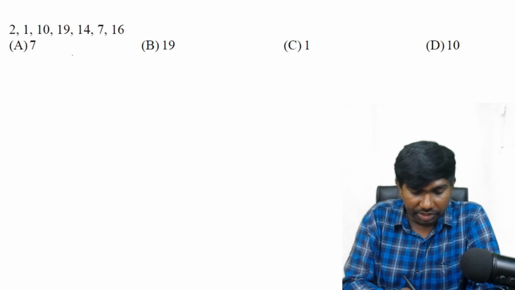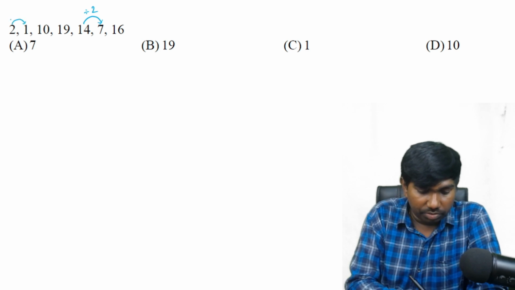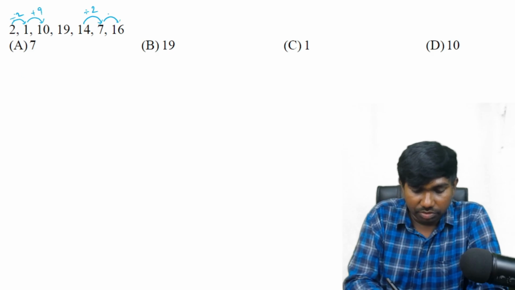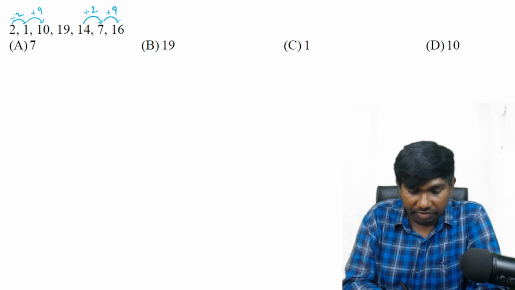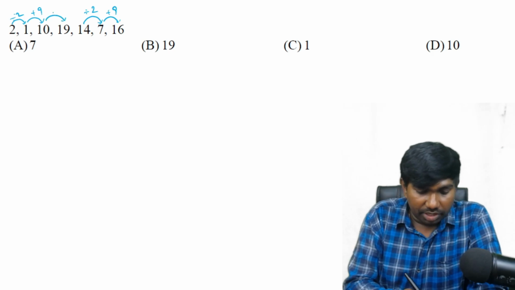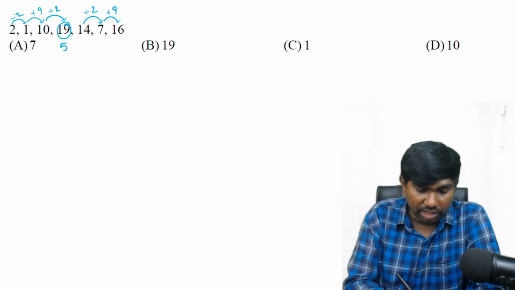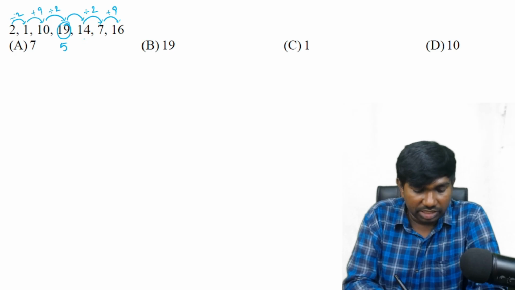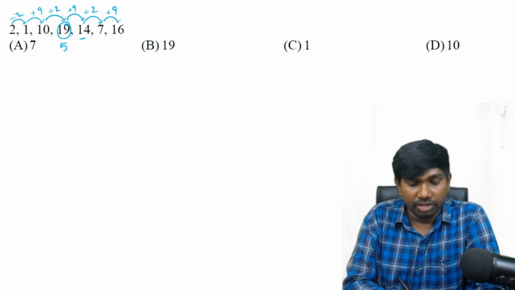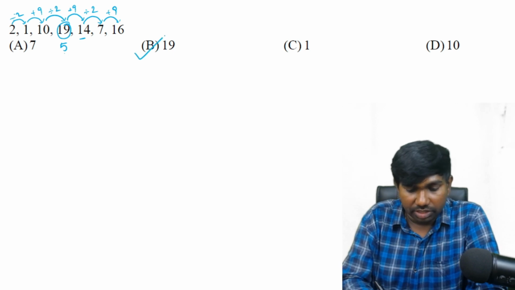Next one. Here it is 14 and 7 divided by 2. And even 2 and 1 also divided by 2. And here it is plus 9. Even 7 and 16 is also plus 9. Divided by 2 plus 9 and divided by 2 plus 9. Let us apply the same logic here. 10 divided by 2 is 5. If 5 is the correct answer, 19 may be the wrong number, and if 5 is the correct number in this place, then it should satisfy the next number with the same logic, that is plus 9. 5 plus 9 is 14. Yes, it is satisfying. That means our wrong number in this question is 19.